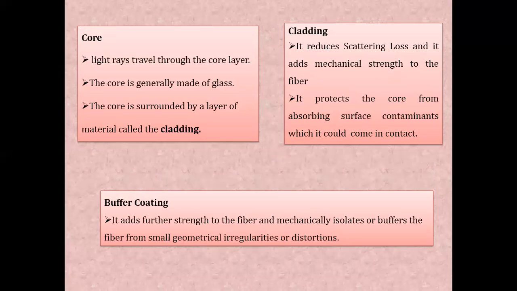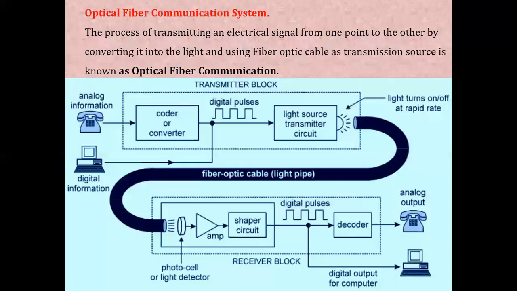Now let us see how N1 is made slightly greater than N2. It is namely because of the addition of dopants like germanium dioxide, phosphorus pentoxide, B2O3 or fluorine that the variation in the refractive index is done. If the refractive index is to be increased, then dopants like germanium dioxide or phosphorus pentoxide should be added to the silica material. And if the refractive index has to be reduced, then dopants like B2O3 or fluorine have to be added to the silica material.